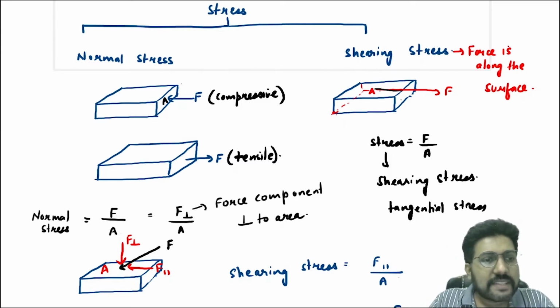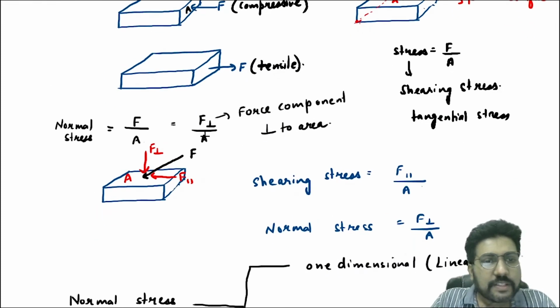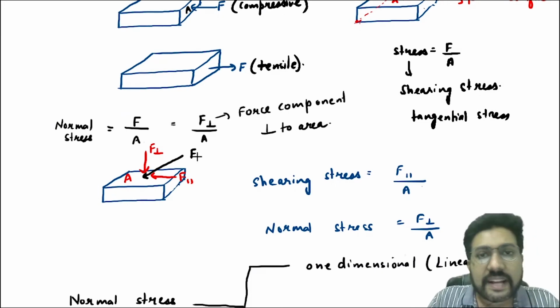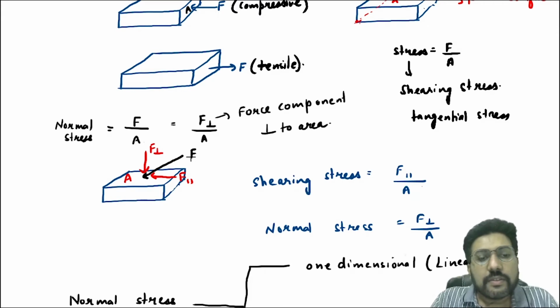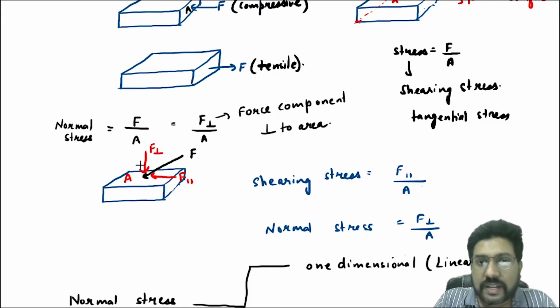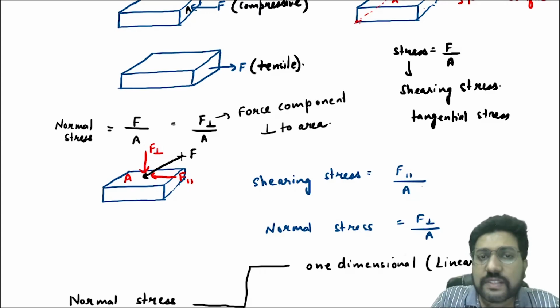For example, in this question, suppose you have a body in which a force F is acting. You are taking two components of this force. One is the perpendicular component. That means you are resolving this force into two components.